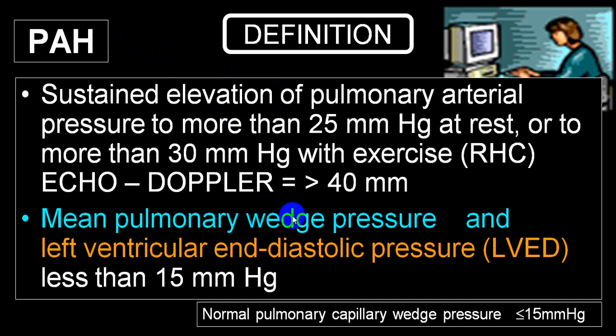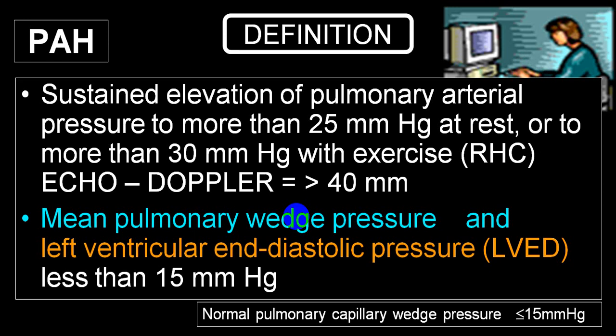Now if you measure the pressure in the LV, the left ventricular end diastolic pressure, by doing a left heart catheterization, or you measure the pressure in the left atrium, or in the pulmonary vein, which we call the pulmonary wedge pressure, then if it is less than 15 it is normal, but if it increases more than 15, ideally more than 18, then we call that pulmonary venous hypertension.